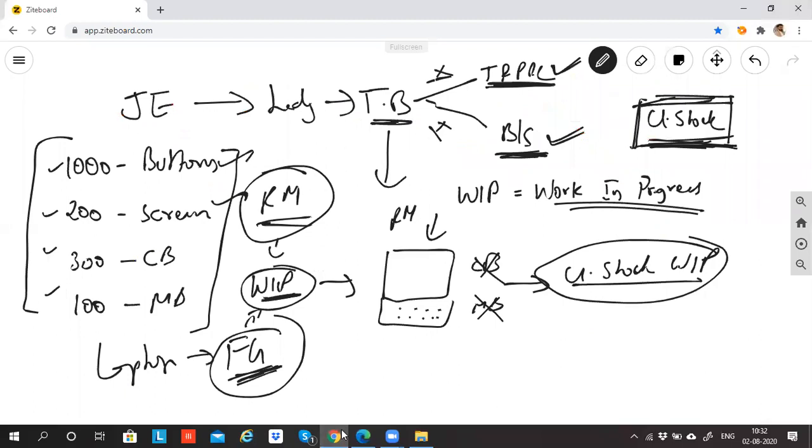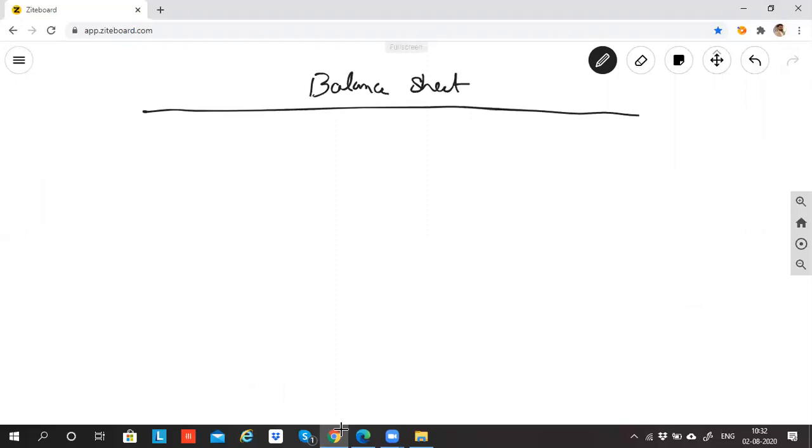So do you remember what all I wrote in the balance sheet yesterday? When I created the balance sheet yesterday, we had something called capital.